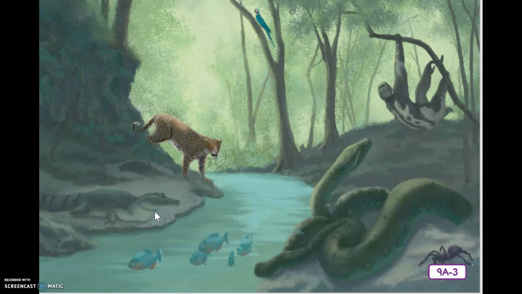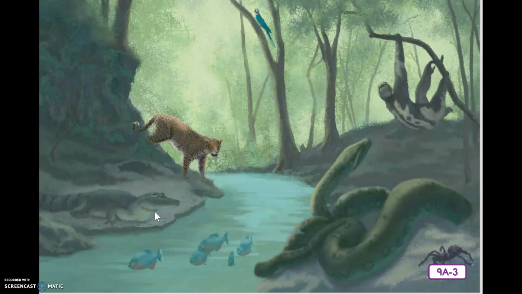Native to the rainforest are the spotted jaguar, the green anaconda, the 3-toed sloth, the red-bellied piranha, the blue and yellow macaw, the red-toed tarantula, and the caiman, which looks kind of like a small crocodile. The anaconda and the caiman are both covered in scales. The bird should be an easy one to spot. The only one with wings and feathers is the macaw. And the piranha should be familiar to all of you because he is Pablo's fish relative.